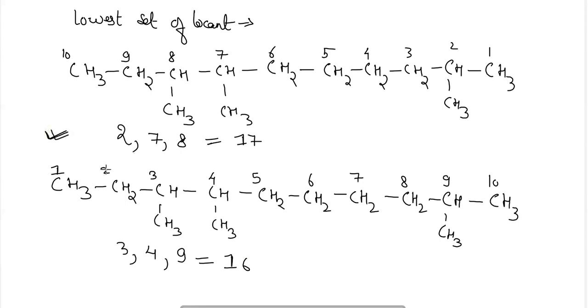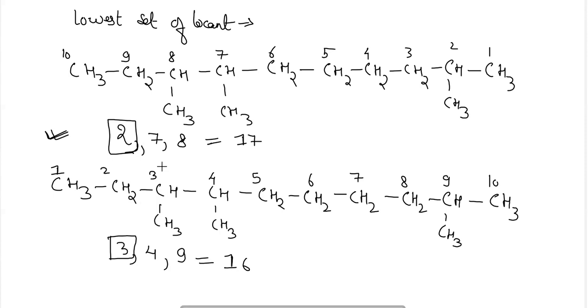Why? Because here the first point which we are using contains 2, while this other numbering contains 3. So using this first point of difference rule, the first position must be the lowest position, and according to that we have to name the compound.